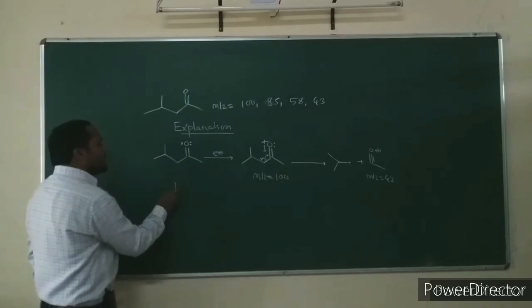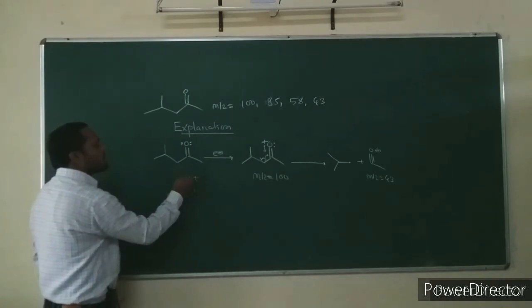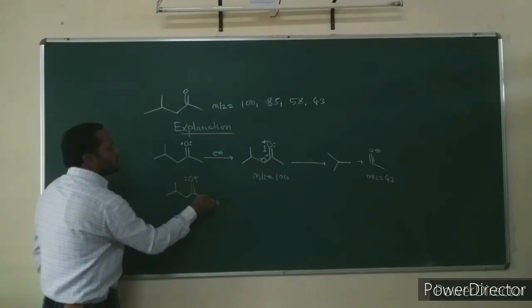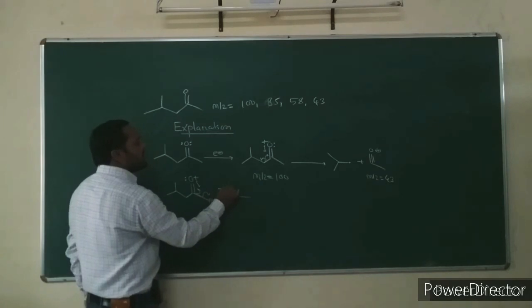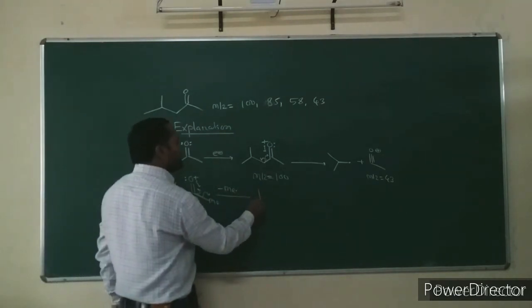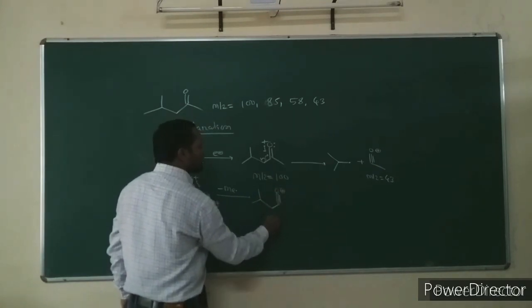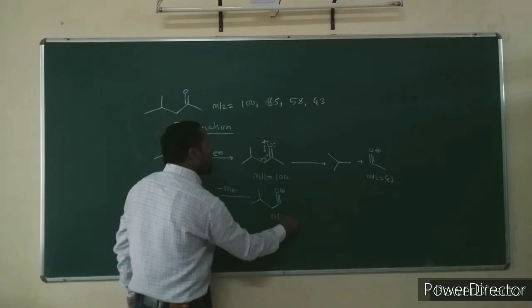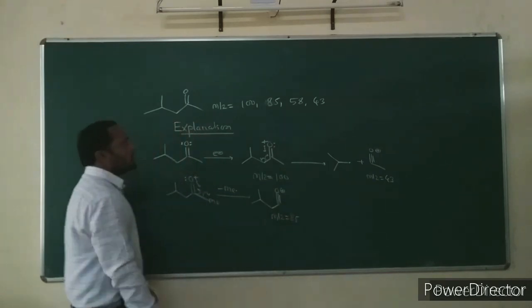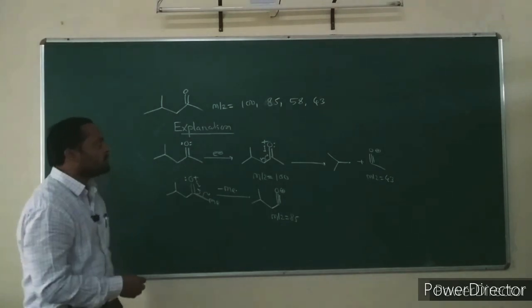Again it undergoes second alpha cleavage, loss of a methyl radical, where the second alkyl group is eliminated as a radical. There is formation of a fragment ion at mass to charge ratio 85: 100 minus 15, 85. This fragment ion is formed.